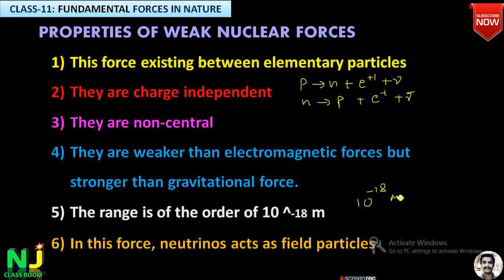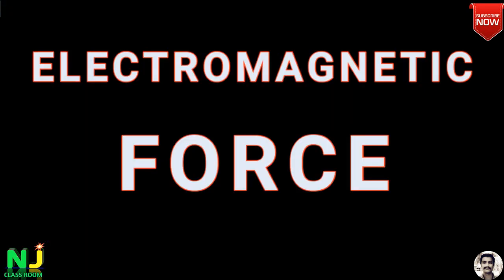In this form, neutrinos act like the field particles, which are responsible for interactions between the subatomic particles. Look here, in the proton to neutron decay, what happened? Neutrino is emitted. In neutron to proton decay, what happened? Antineutrino is emitted. Therefore, neutrinos are called the field particles. The third important basic force is electromagnetic force. What is electromagnetic force?